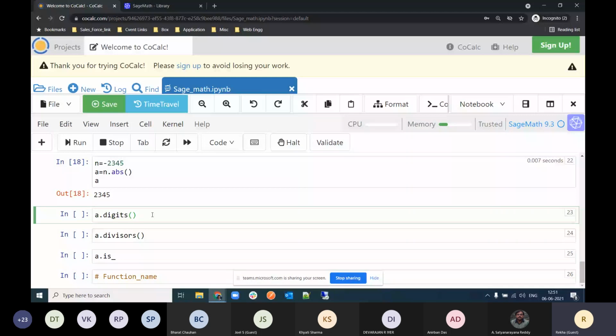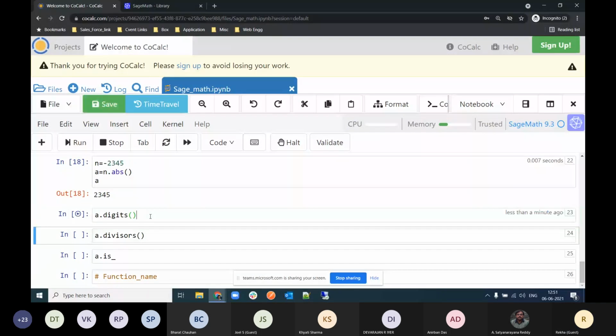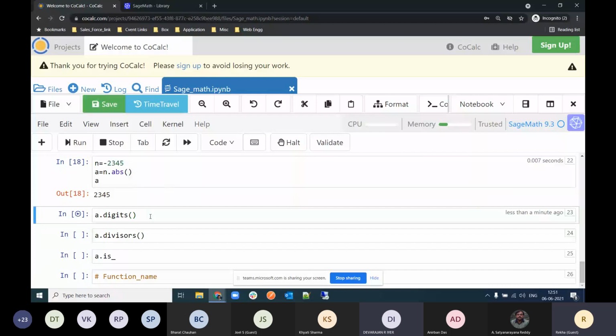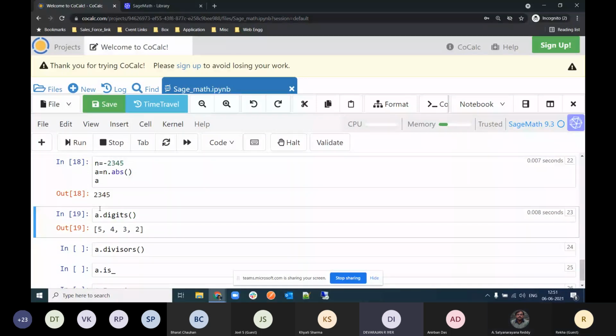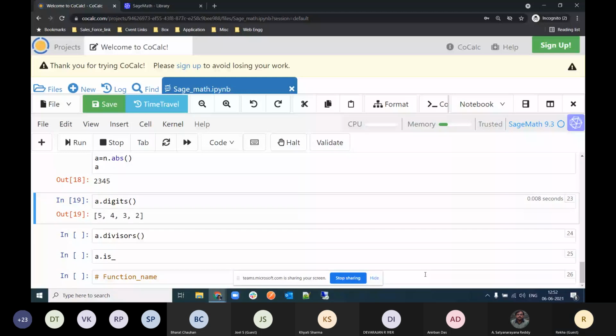digits, it will actually give us the list of digits in our number. Right. So actually, it will extract the last number and append it to the list. And after that, the next one is added to the list, and after that, the next one is added to the list. So it will actually give the list of all the digits. Keep on trying. Because you are new, we'll get to it soon.